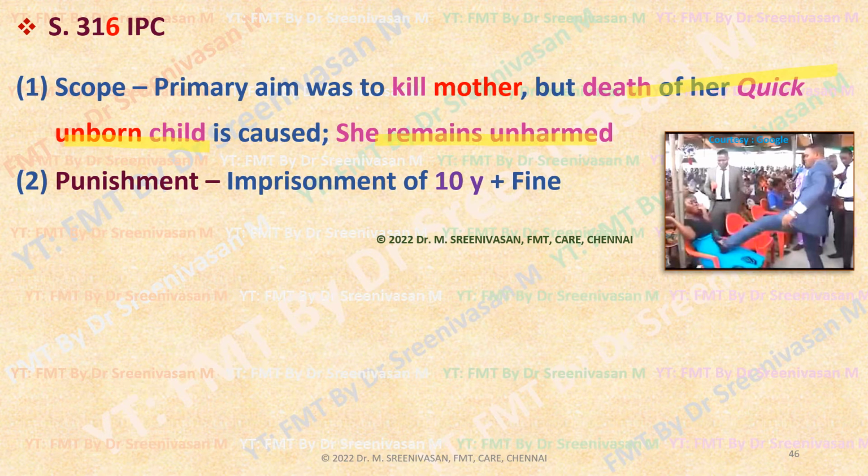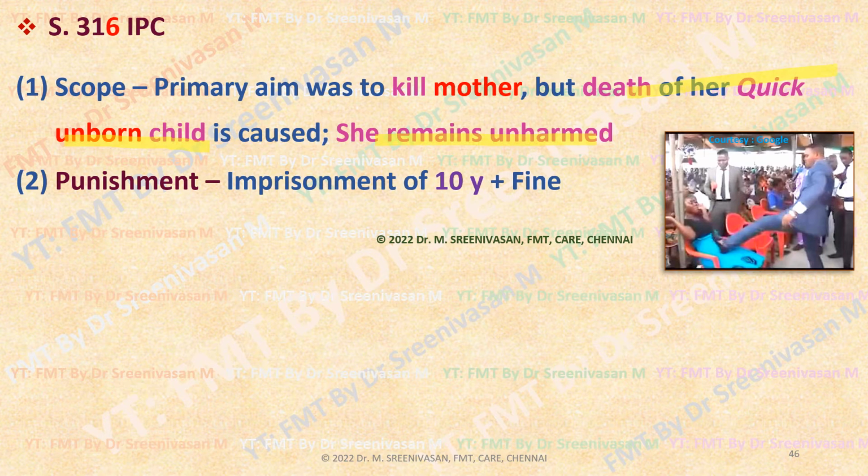In this situation, the punishment is 10 years or fine. Suppose a person kicks the pregnant woman. She is not much harmed, but due to that blow on her abdomen, death of the unborn child occurred. Then that person will be punished up to 10 years along with the fine. Here section 316 applies.